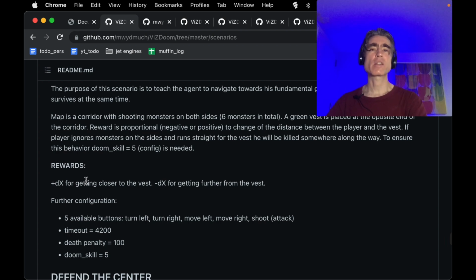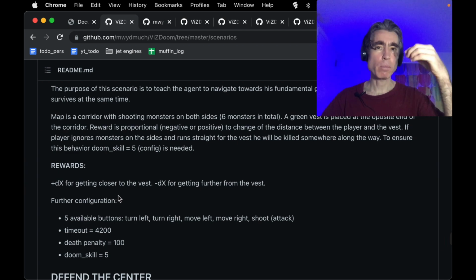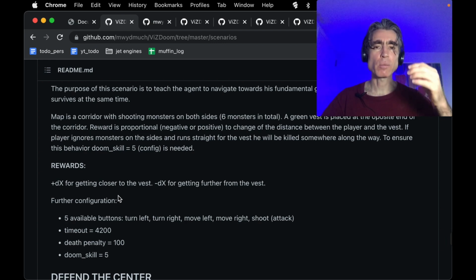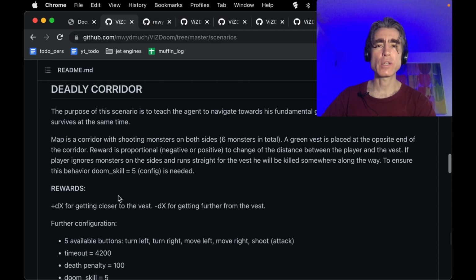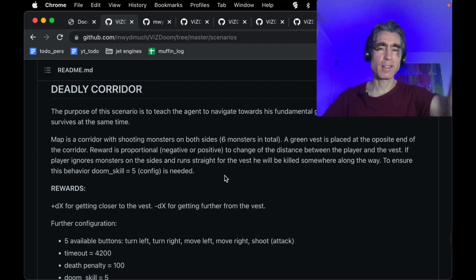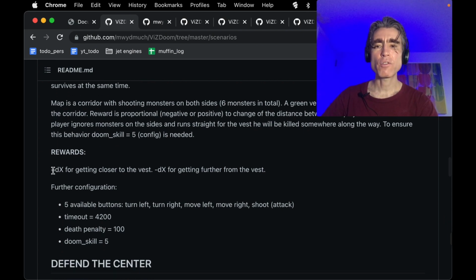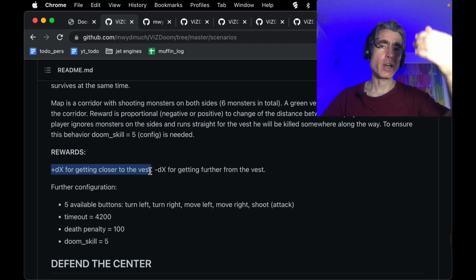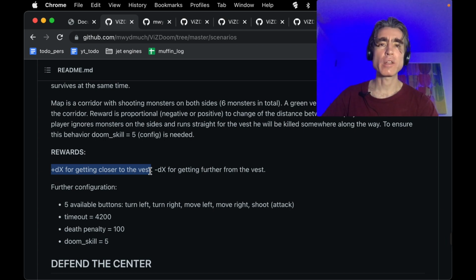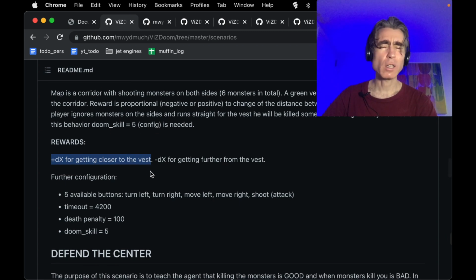I mean, not with policy gradients. It would get there eventually, but it would take a really, really long time because it would have to randomly, by chance, just doing random stuff without knowing anything, sometimes get to the end of the scenario, which is highly unlikely if you read through this. There's six monsters, and if you don't shoot those monsters, you won't get to the end. So they've got this reward shaping where they give you points when you go nearer to the vest. That encourages the AI to get nearer to the vest, and the AI can learn without even getting to the goal. But I don't like reward shaping.